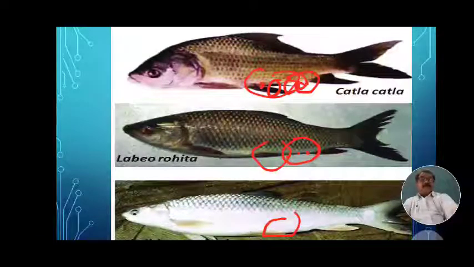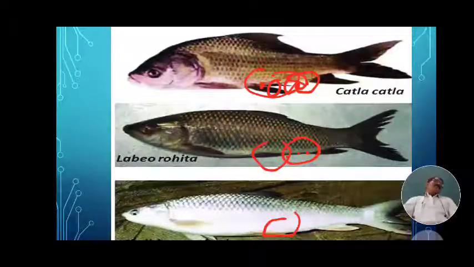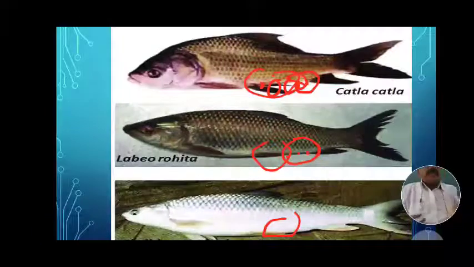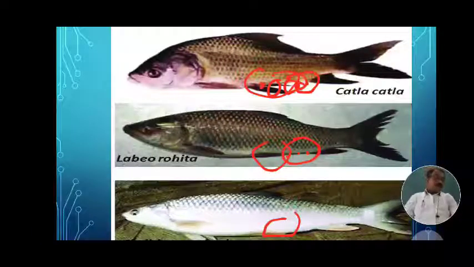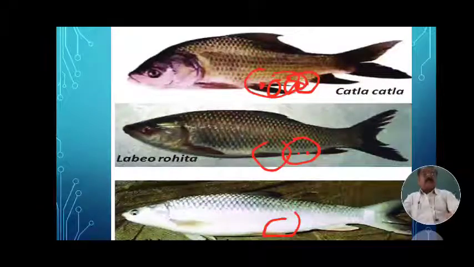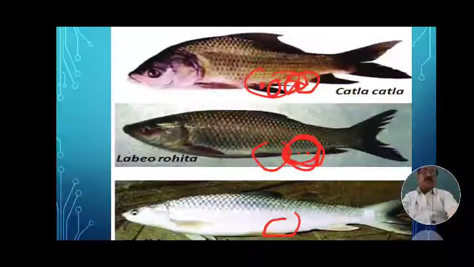Means in these fishes, in teleostomy, cloaca is absent. Cloaca is a combined opening for fecal matter, for gametes, and for nitrogenous waste, that is, the anal opening, urinary opening, and gamete opening, the genital opening. When these are combined into one common opening, it is called cloaca.